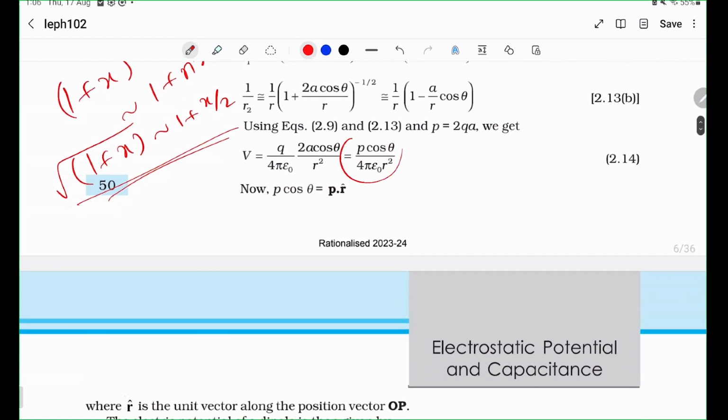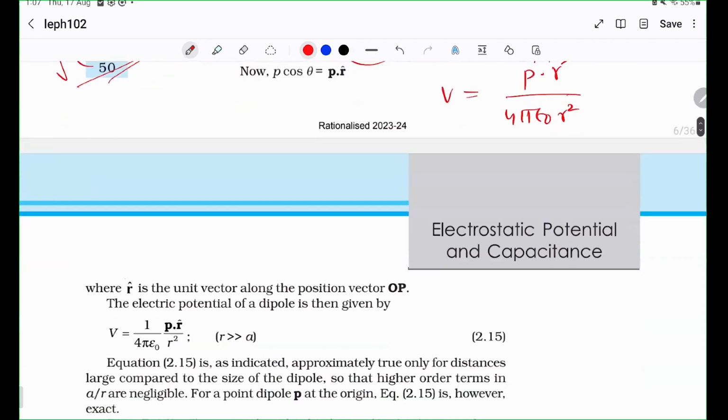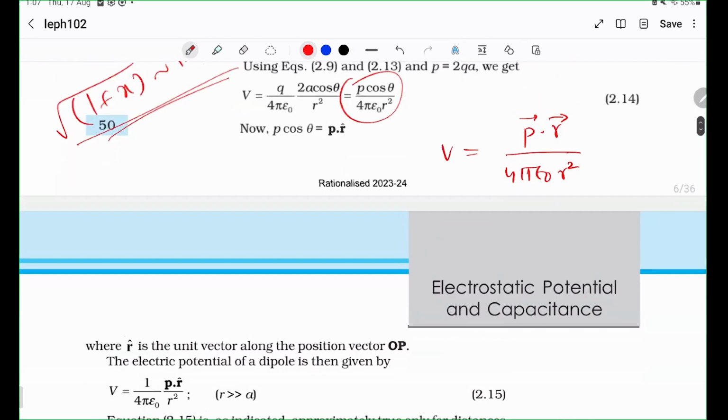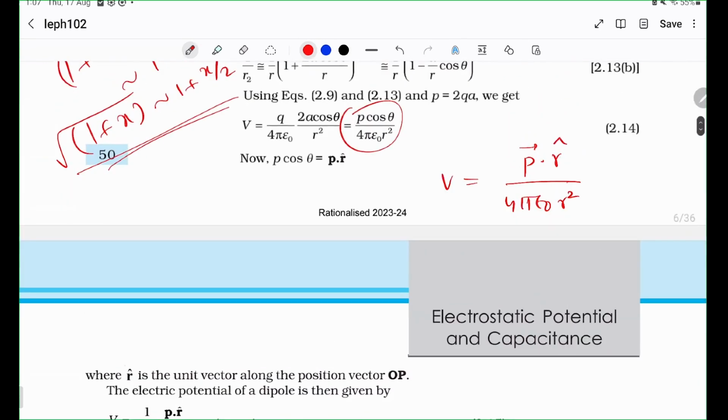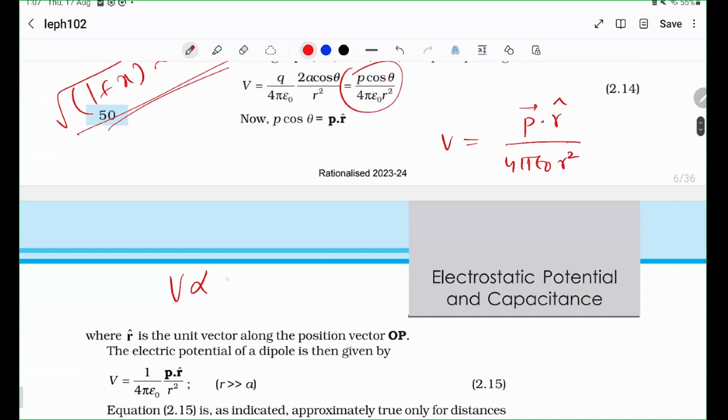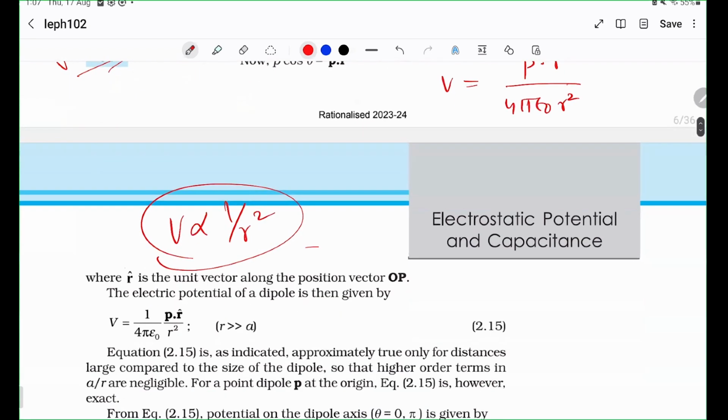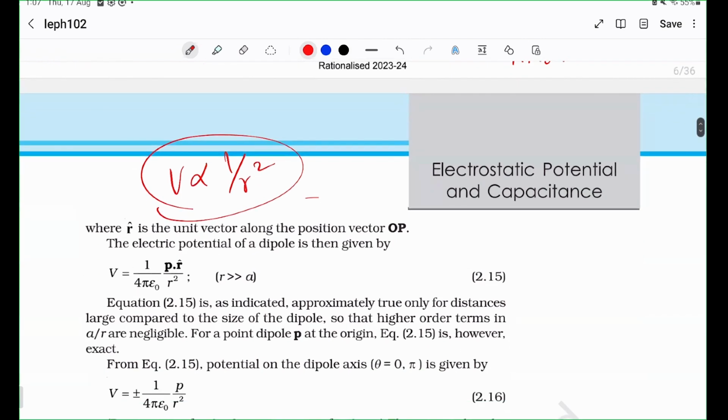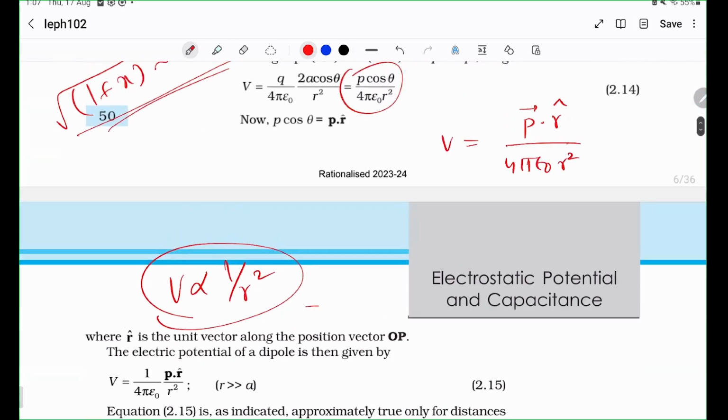So this is the formula that you get for the dipole. So the potential is P dot R cap by 4 pi epsilon naught R squared. My bad, P dot R cap. So now you see that the potential actually falls off as 1 over R squared. Very interesting, right? And you may ask, okay, how does this dimensionally work out? But the reason it works out is because the units are all fine.